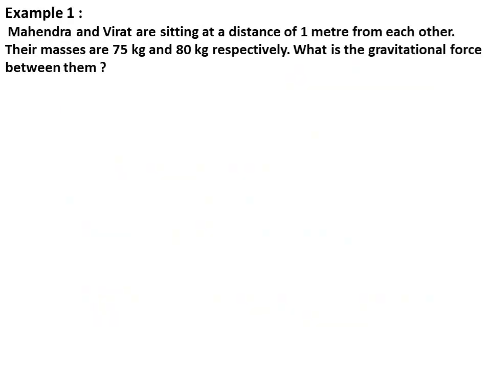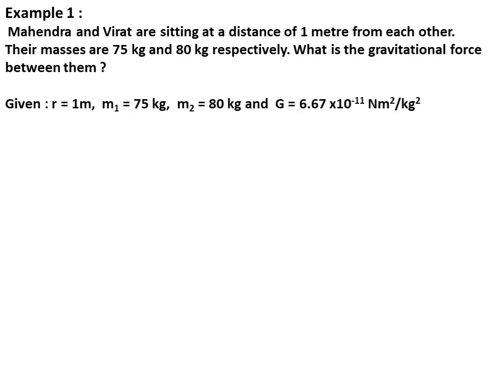We are studying one example. Mahendra and Virat are sitting at a distance of 1 meter from each other. Their masses are 75 kg and 80 kg respectively. What is the gravitational force between them? Given r is equal to 1 meter, m1 is equal to 75 kg, m2 is equal to 80 kg, and G is equal to 6.67 into 10 raised to minus 11 Newton meter square per kg square.